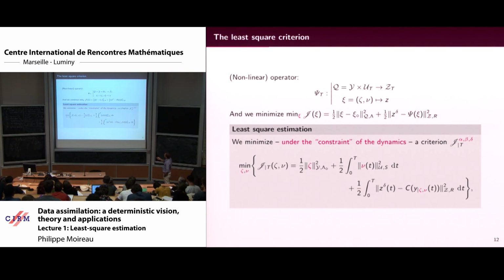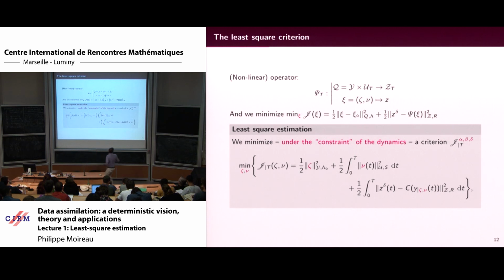What you are minimizing is, over zeta and nu, something which combines an error on nu and on zeta.